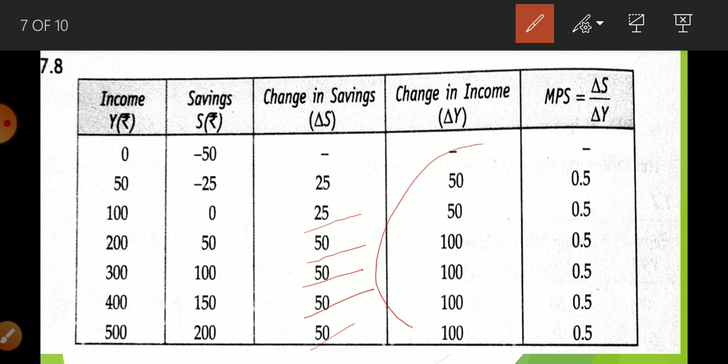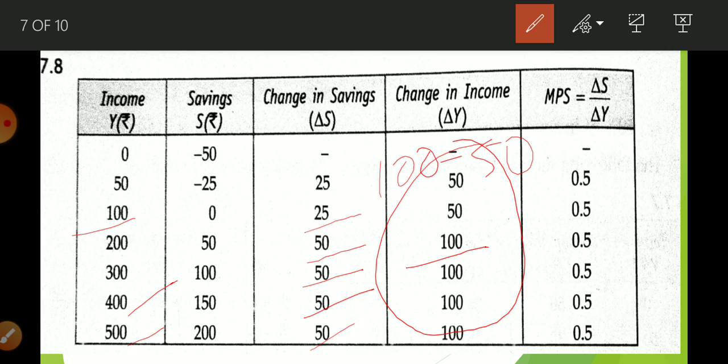Same way we are going to find out del Y. So we get 100 minus 50, 50. Same way, now 200 minus 100, 100, then 300 minus 200, 100. That is present minus previous. So in this way you are going to calculate del Y.